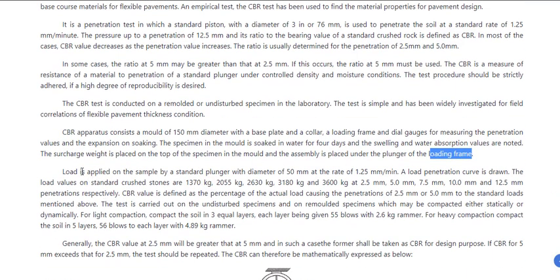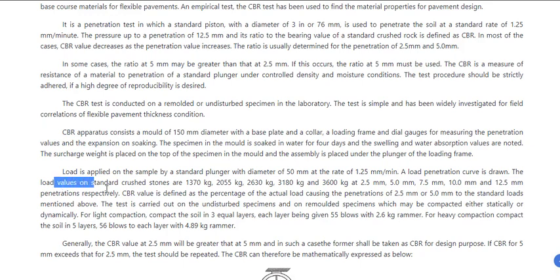Here load is applied on the sample by a standard plunger of diameter 50 mm, at a rate of 1.25 mm per minute. So this loading condition is standard, 1.25 mm per minute. A load penetration curve is drawn after this. So at each load you will find out the penetration, and you will draw the graph.